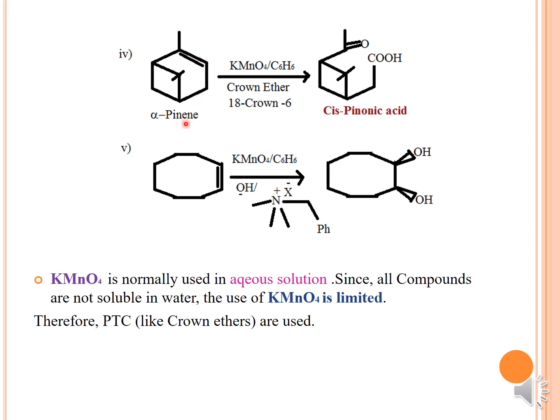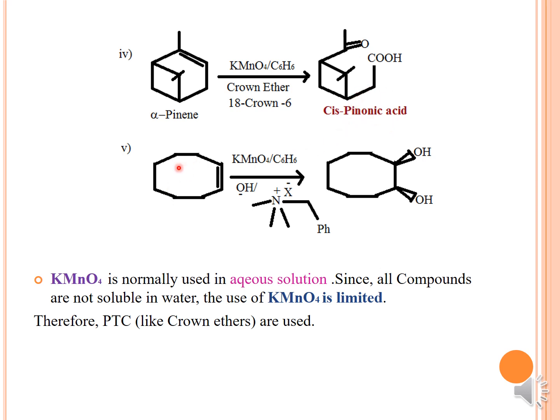On the next slide, here we are taking alpha pinene, which you have studied in natural products. If we treat alpha pinene with KMnO4 in benzene as a solvent, with the crown ether 18-crown-6, this bond will break, and here there is a formation of an aldehyde, which will be oxidized to a carboxylic acid. Here you will end up with the ketone, and here the carboxylic acid. That is, cis-pinonic acid is formed.